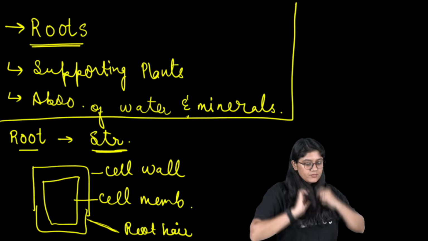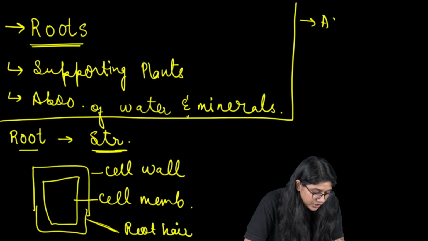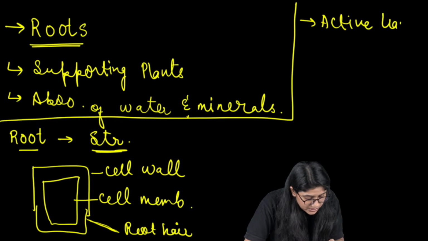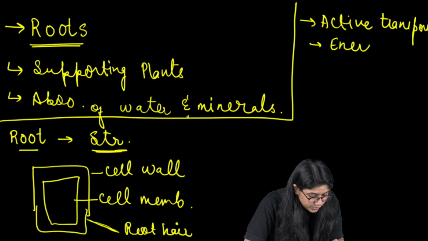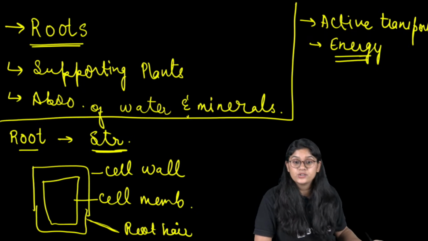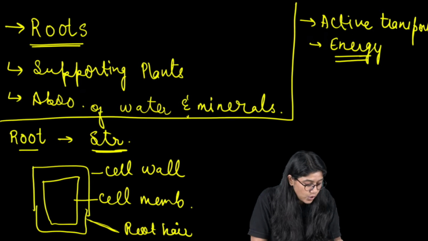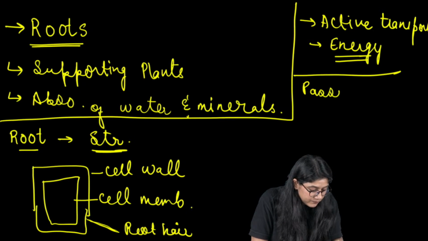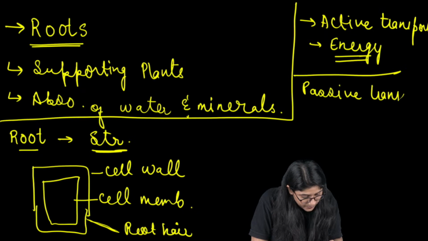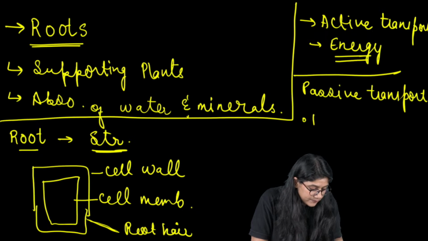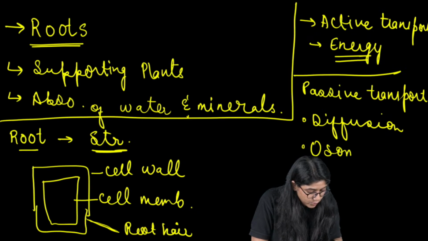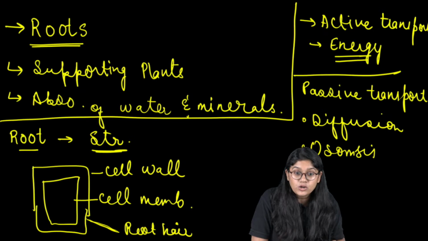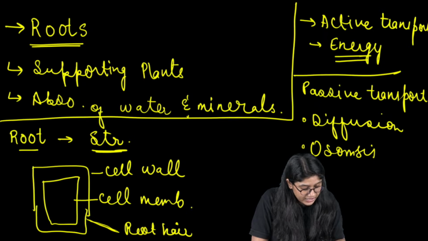Okay, now in that we discussed active transport, how the molecules are moving. What is active transport? Where there is a use of energy. Then of course we have passive transport, where we have two types, diffusion and osmosis. Are we clear? We have osmosis.